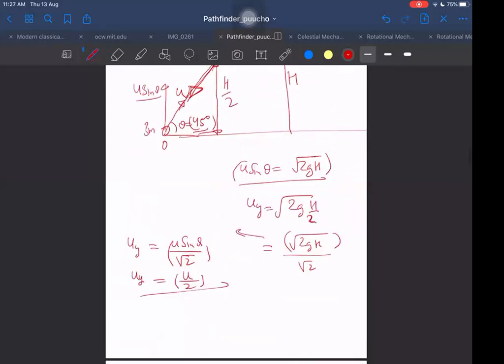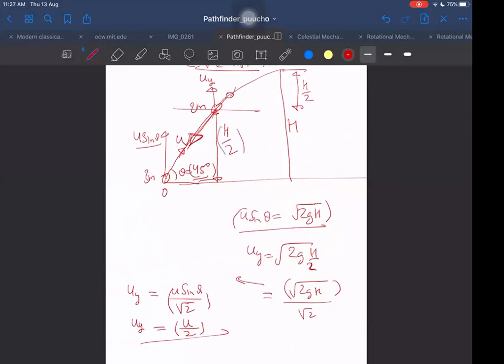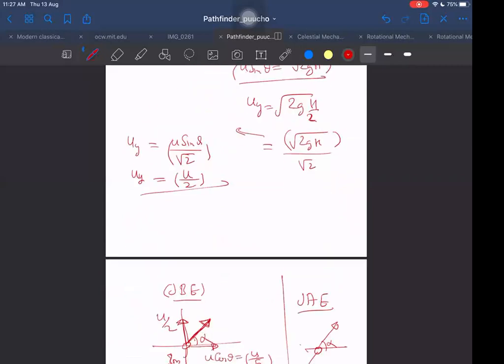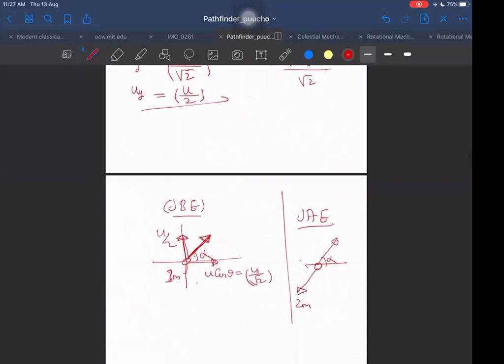We already found u sin, because at the starting point it was u by root 2. I am saying at this point when the explosion took place. Understood, sir. The explosion took place at h by 2. So for that case, I think it is right only that I should write it as u by 2. Now, but what is alpha here?